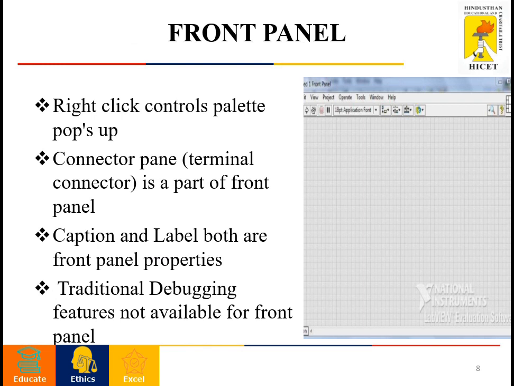The connector pane is also a part of the front panel. The connector pane is in the right hand corner, so if you want to connect to other VIs, the connector pane is present in the front panel itself. If you want to use any captions or any kind of labeling, all are in the properties of the front panel. The only thing is that the traditional debugging feature is not available in the front panel.